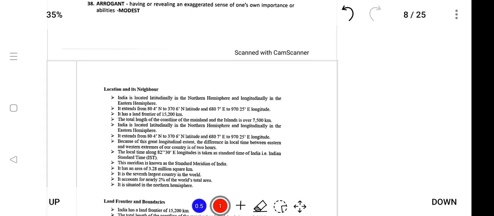Next is geography. Geography will be provided from the NCERT, and mostly only from NCERT, and it will be provided point-wise. No need of going through long paragraphs, only concise point notes. Don't get confused with the sample notes, because these are just sample notes. The real notes will be provided when you register for the course.